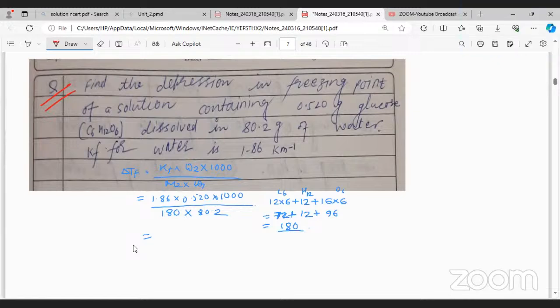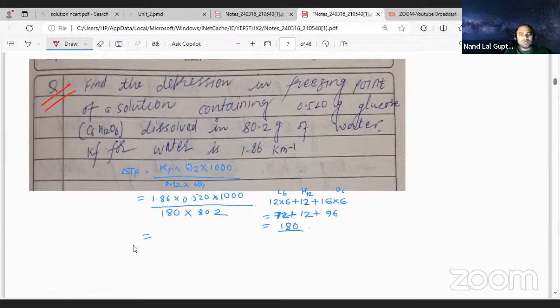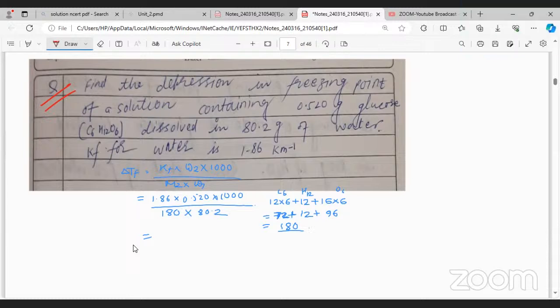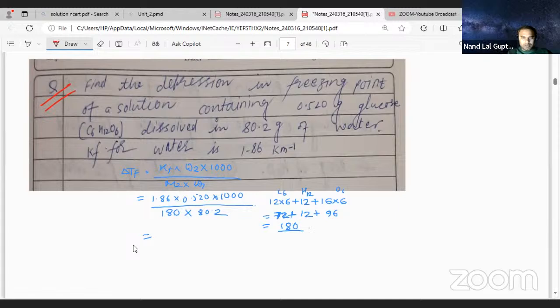This one is a long calculation, sir. 1.86. Should I do now? Sir, I am doing only with this calculator. You can use the calculator. 67.2. 14.436.